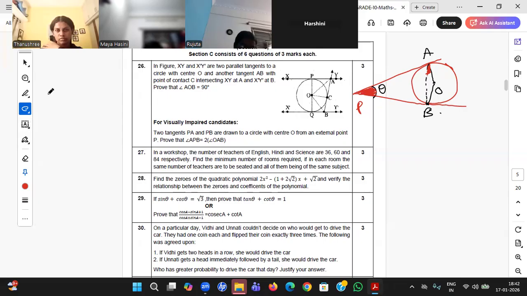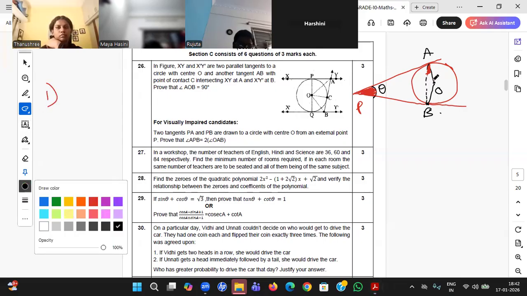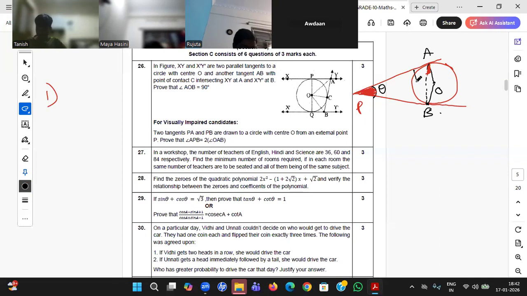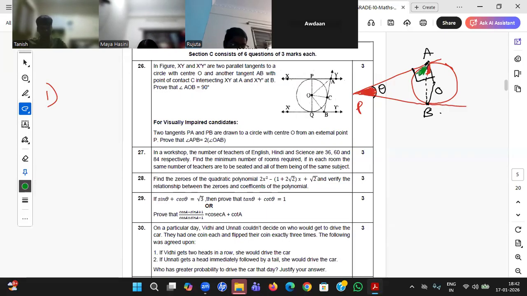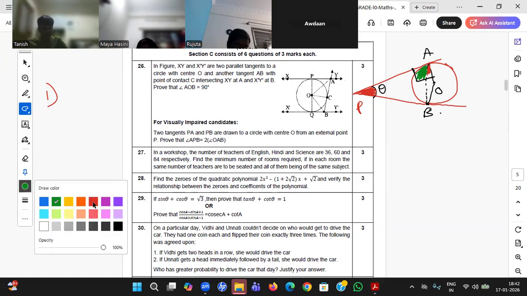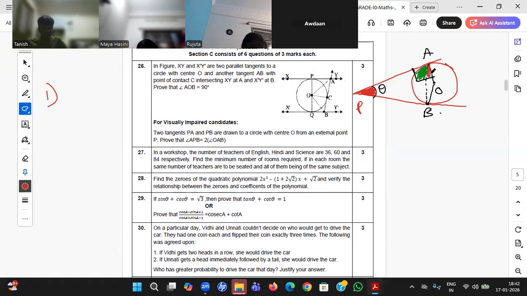Sir, first we start with theorem 10.1. Very good. So theorem 10.1 applies. Radius and tangent, so this is 90 degrees. I'm able to see some red color angle is already there. I am taking some green color angle also. Sir, I'll write the same thing. Yeah, go ahead, Harshini. PA is equal to PB with theorem 10.2. Very good. So theorem 10.1, angle OAP equal to 90 degrees.